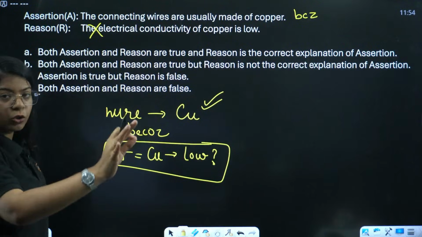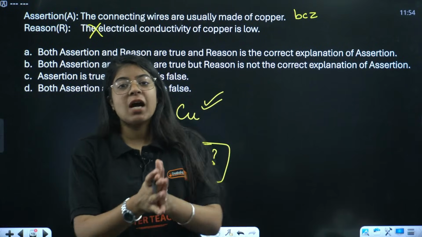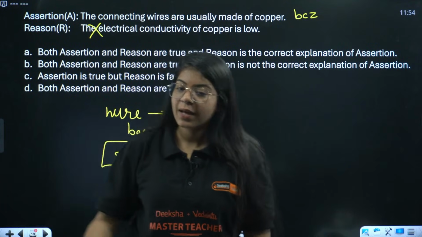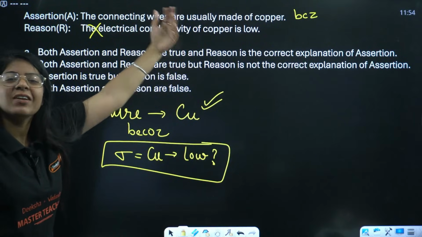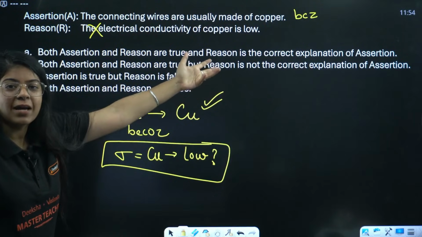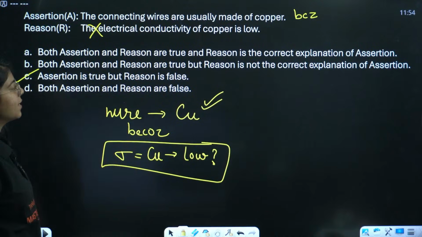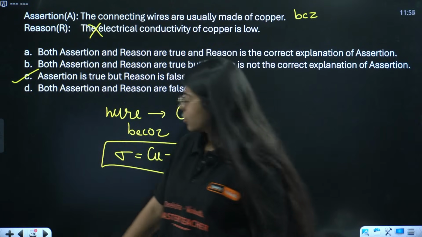Electrical conductivity, you know, right? Conductivity is how easily that substance can conduct the electricity, can make the charges or the current flow. So if the conductivity is low, why will we use it to make wires? So assertion is true, but reason is false. Correct, everyone? Yes.